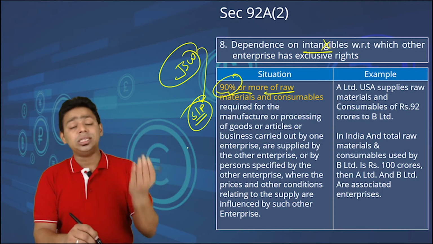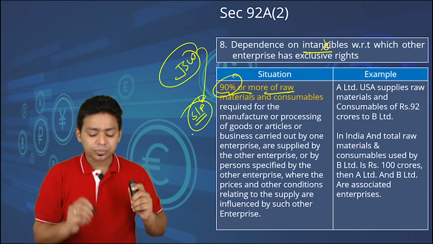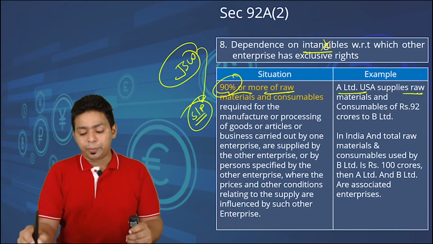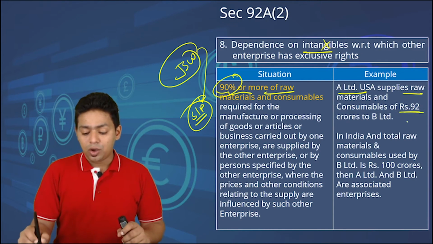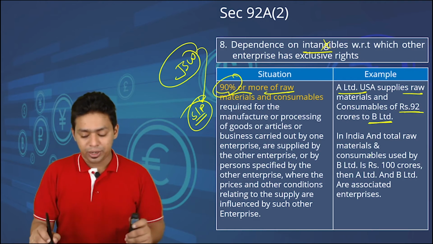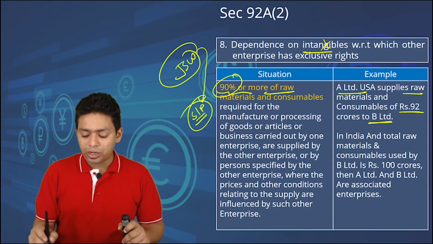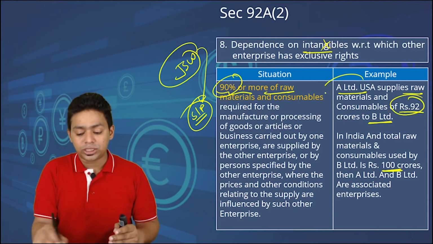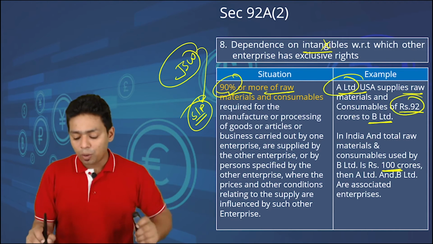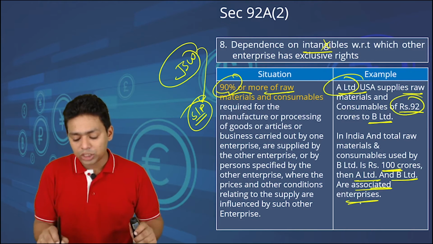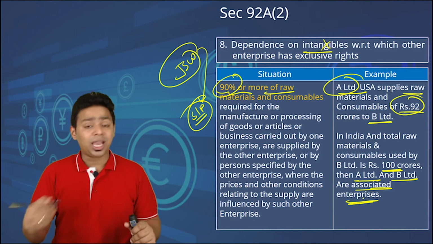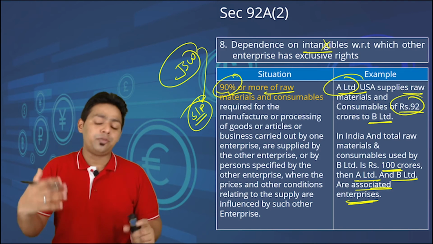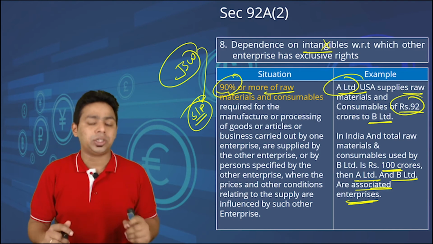You can also consider this at a global level. So 90% of raw material. A Limited USA supplies raw material and consumables of 92 crore to B Limited in India, where the total raw material and consumables used are 100 crore. So out of 100 crore, 92 crore is supplied by A Limited USA. Obviously, A Limited and B Limited are associate enterprises. This can happen at domestic level also. Right now, we are talking about international law. Therefore, all the examples are focused on international law.